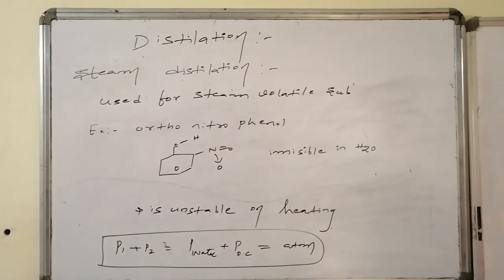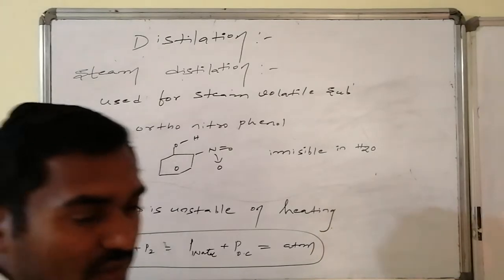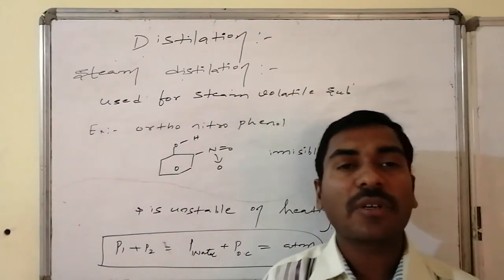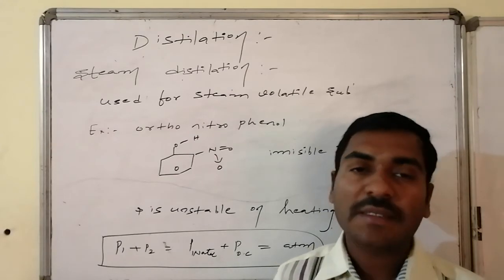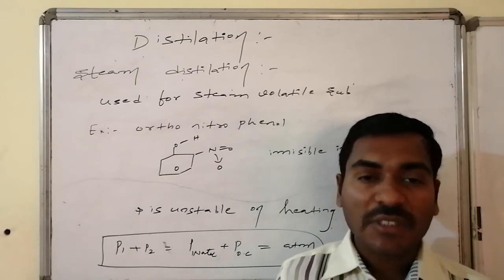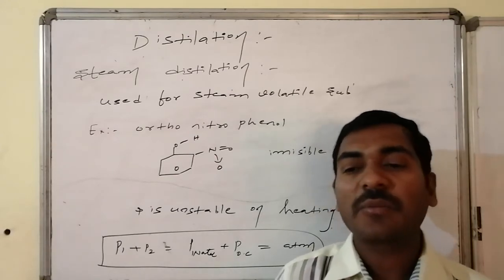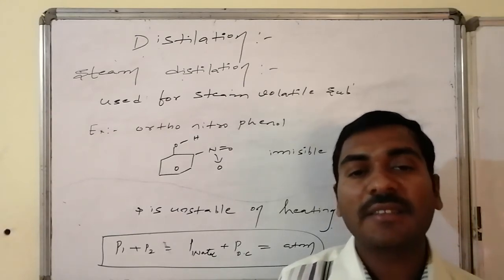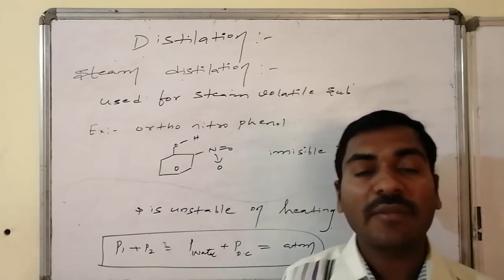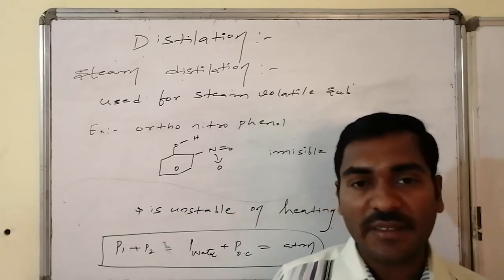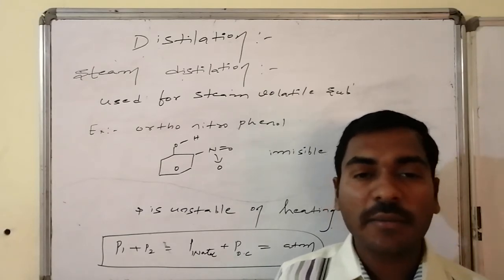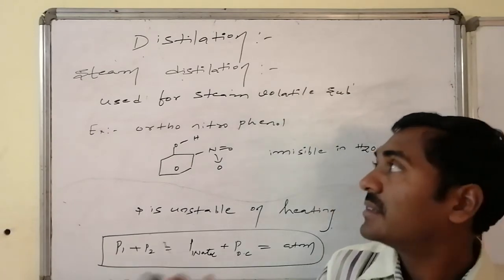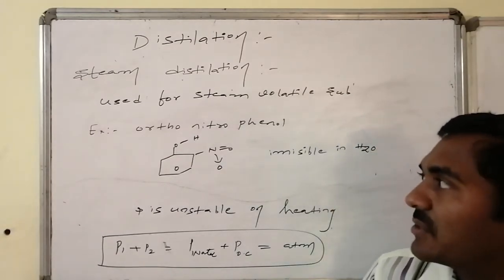Next is steam distillation. It is used for steam volatile substances, substances which are immiscible in water, substances which maintain intramolecular hydrogen bonds, etc., and do not easily mix with water, and which are unstable in vapor state. If it reaches towards the boiling point, then it decomposes; it is unstable. For such kinds of substances, steam distillation is generally executed.